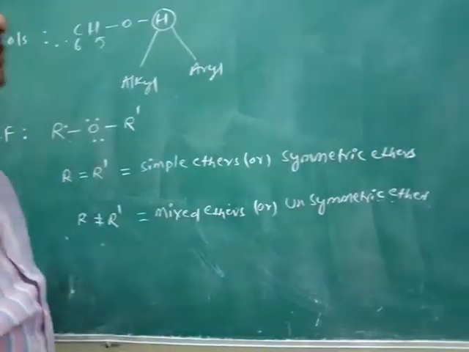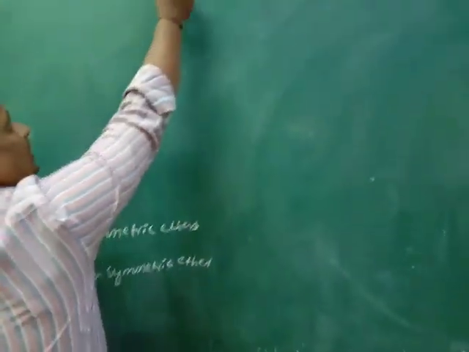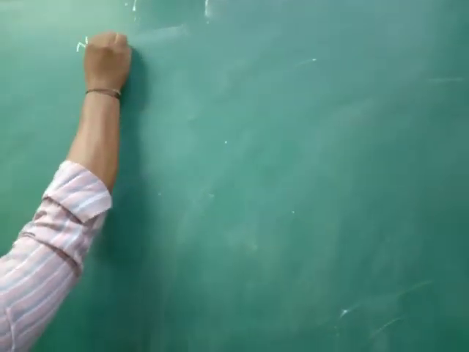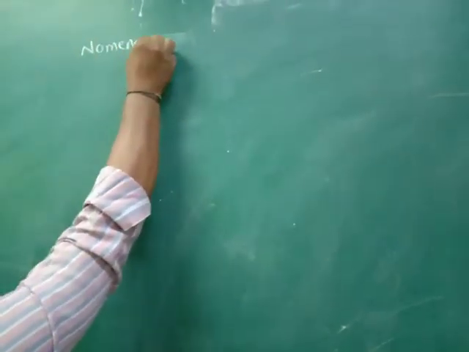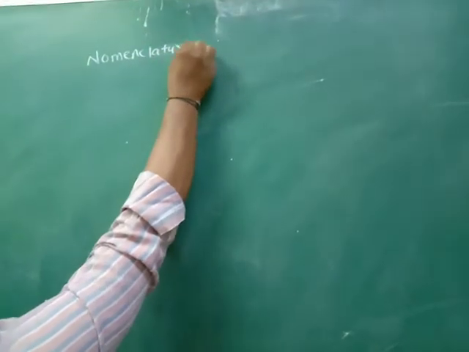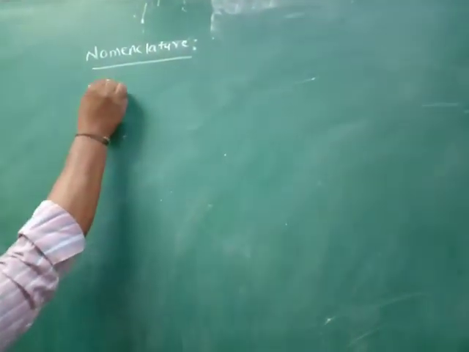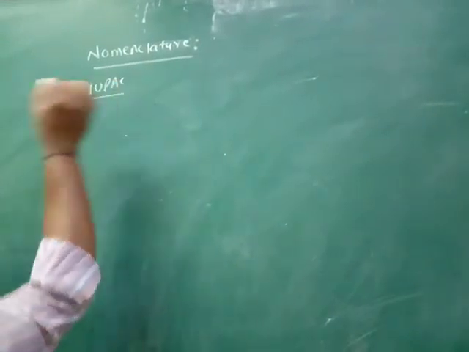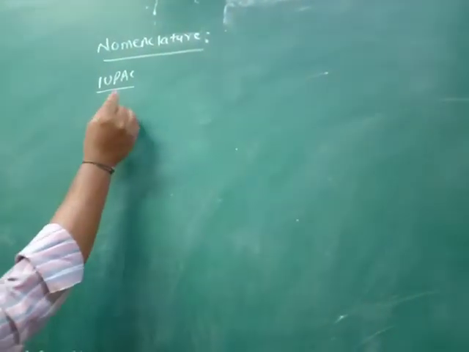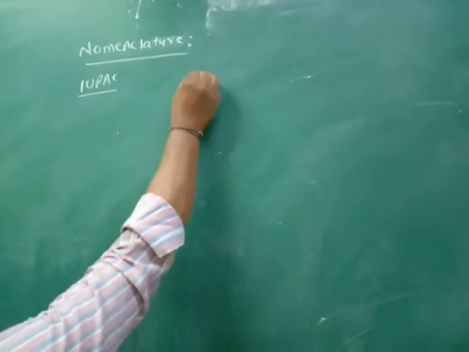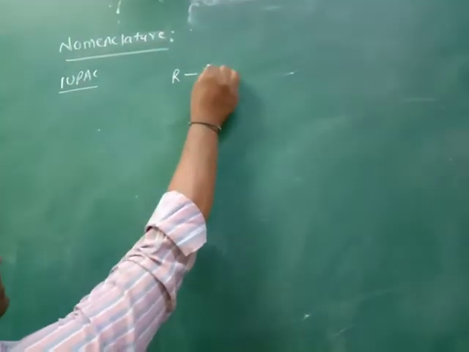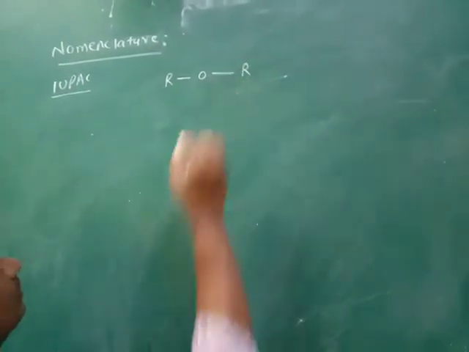After completion of the introduction, now nomenclature of the ethers. According to IUPAC nomenclature, ethers are denoted with the general formula ROR dash.